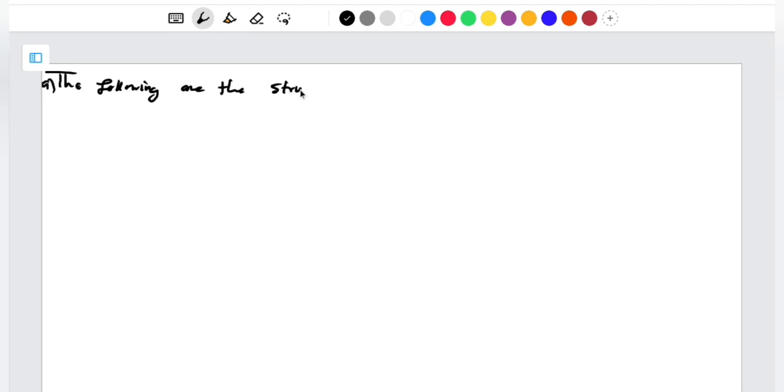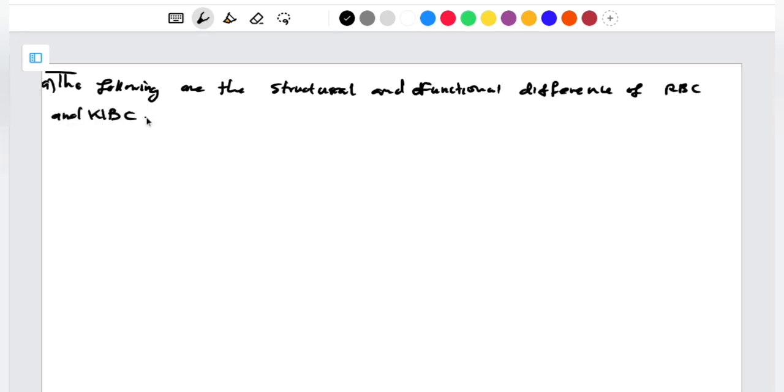The following are the structure and functional differences of RBC, but of course you have to write it in full, and WBC, which is red blood cell and white blood cell.